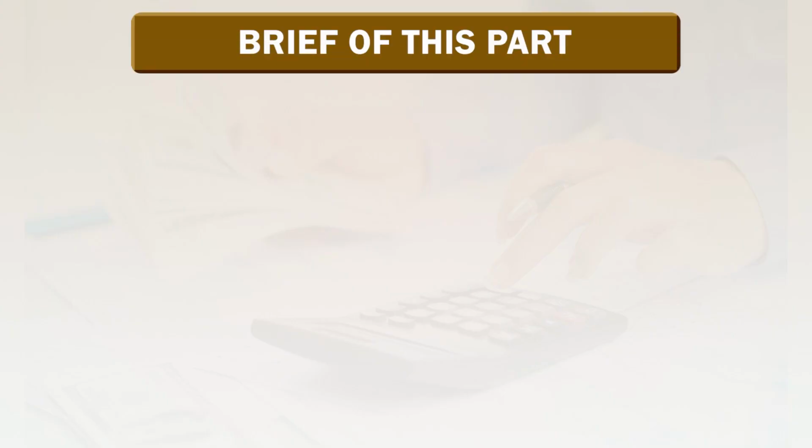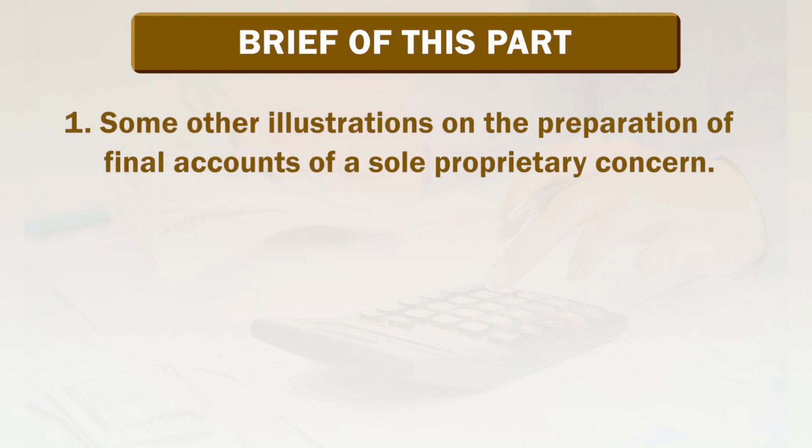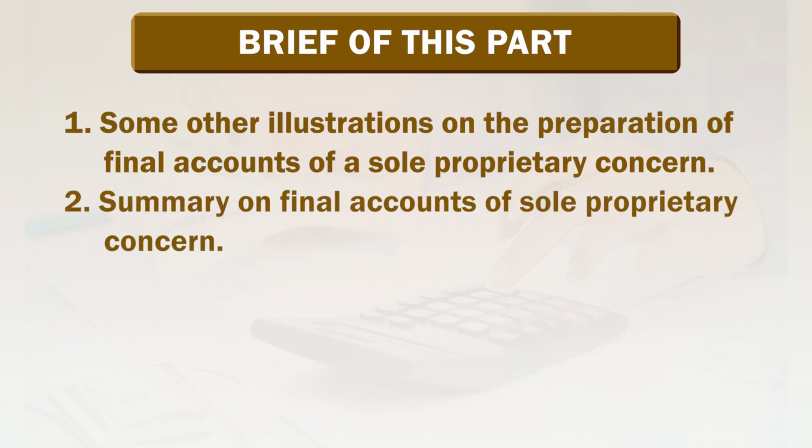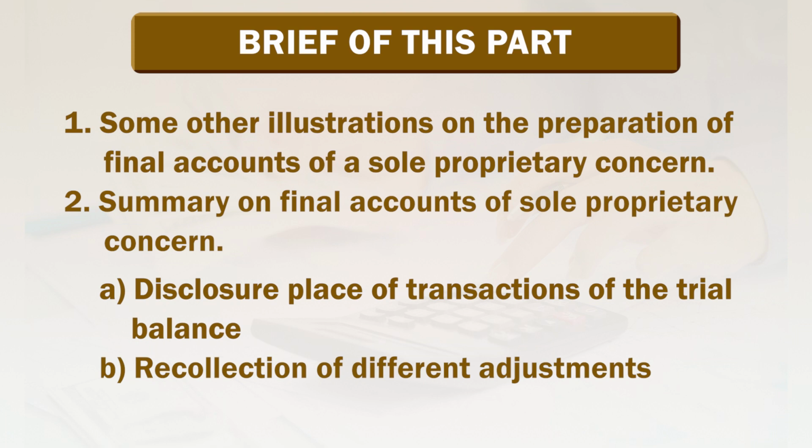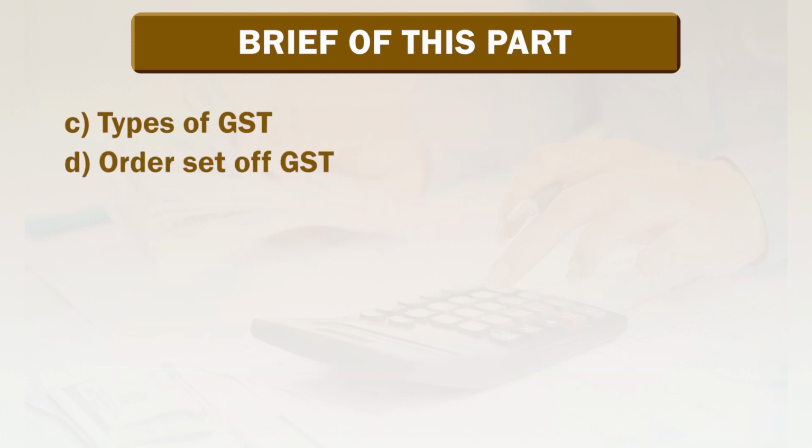In this last and final part 8, we will see some other illustrations on the preparation of final accounts of a sole proprietary concern. Summary on final accounts of sole proprietary concern: disclosure, place of transaction of the trial balance, recollection of different adjustments, types of GST, order set of GST.